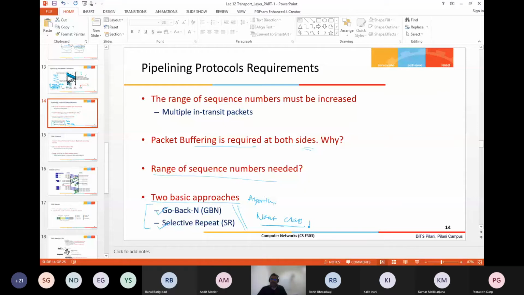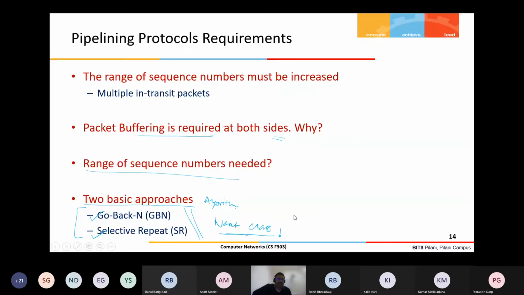So I think we were talking about the pipelining protocol requirements. The requirement is basically the need to improve performance, meaning utilization, right? We have seen that in a stop and wait manner, we send one packet, wait for the acknowledgement, and then send the next packet. This way, utilization is very poor. We have seen this with the help of one example.